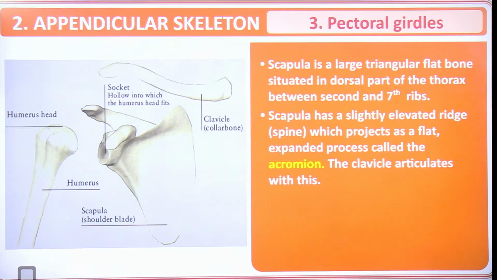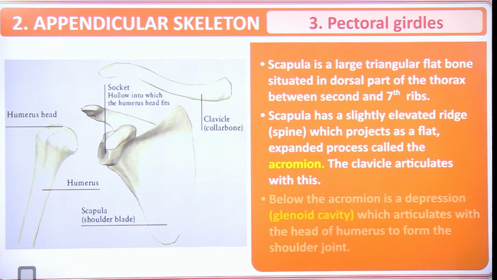Okay, so scapula is a large triangular flat bone which is situated in the dorsal part of the thorax between the second and the seventh ribs. Scapula has a slightly elevated ridge which projects as a flat expanded process called the acromion. The clavicle articulates with this. So below the acromion is a depression which articulates with the head of the humerus to form the shoulder joint.